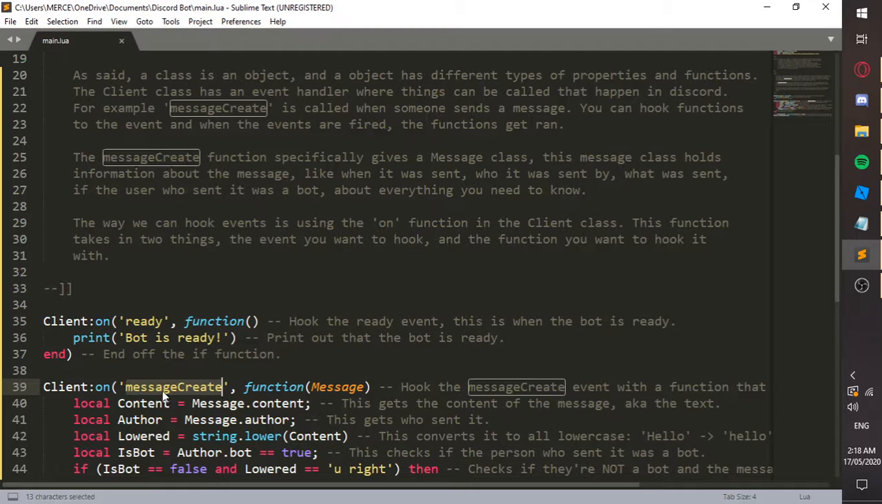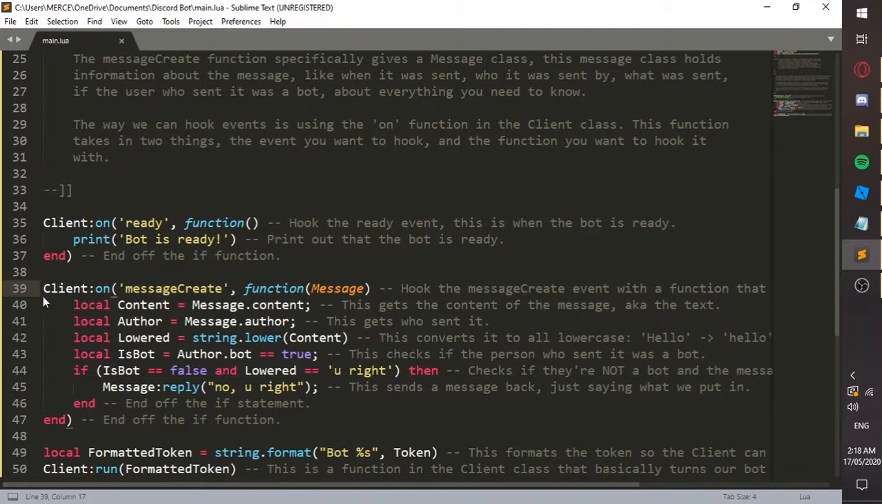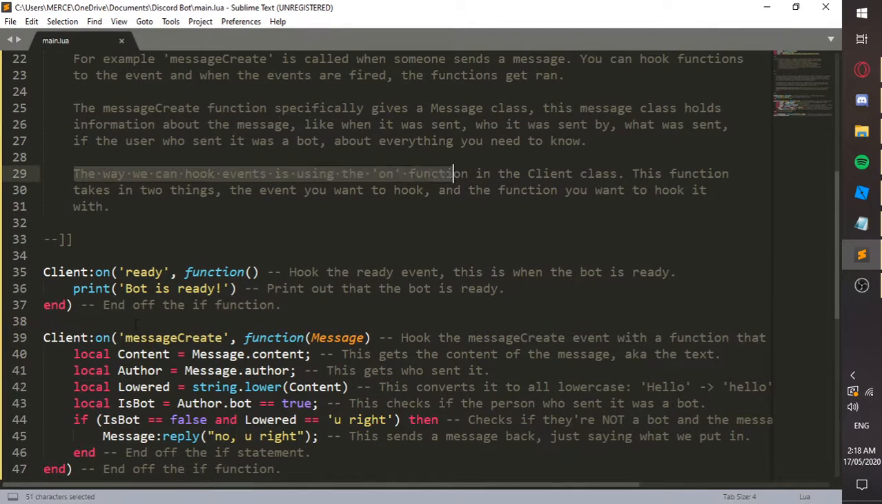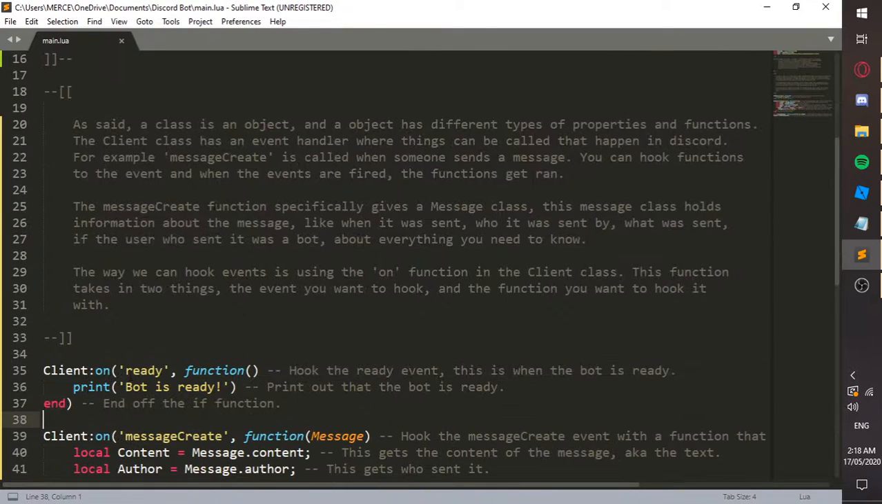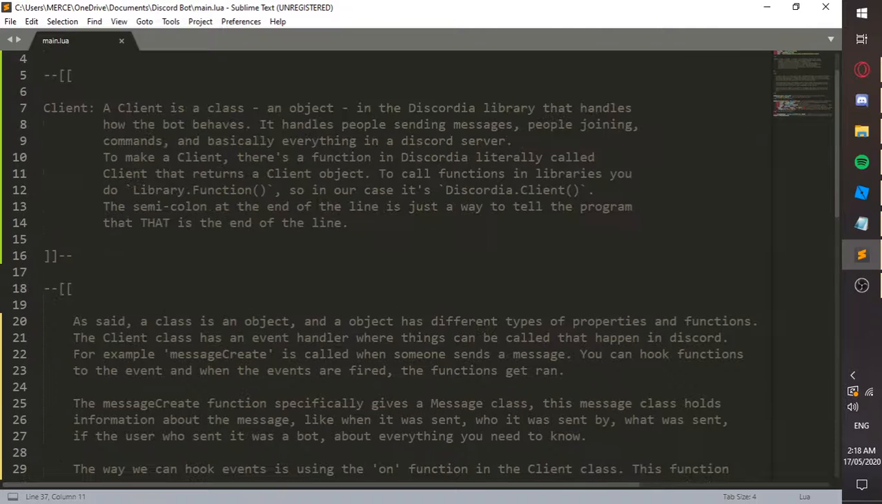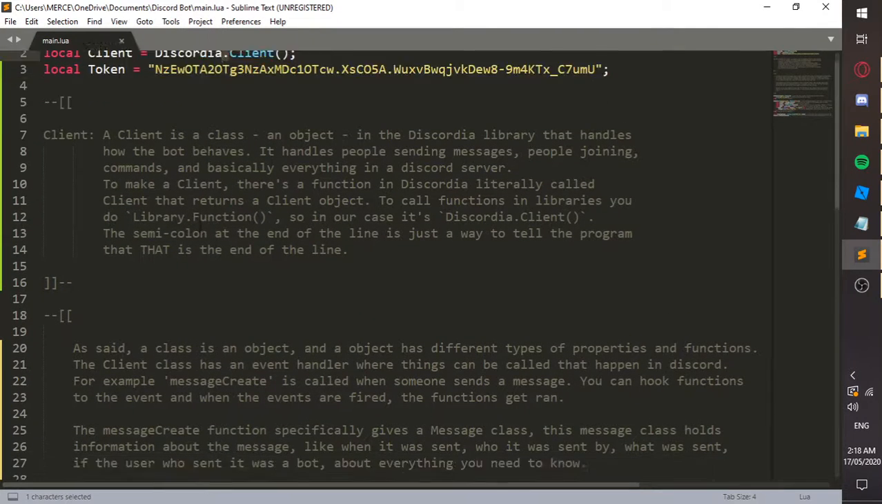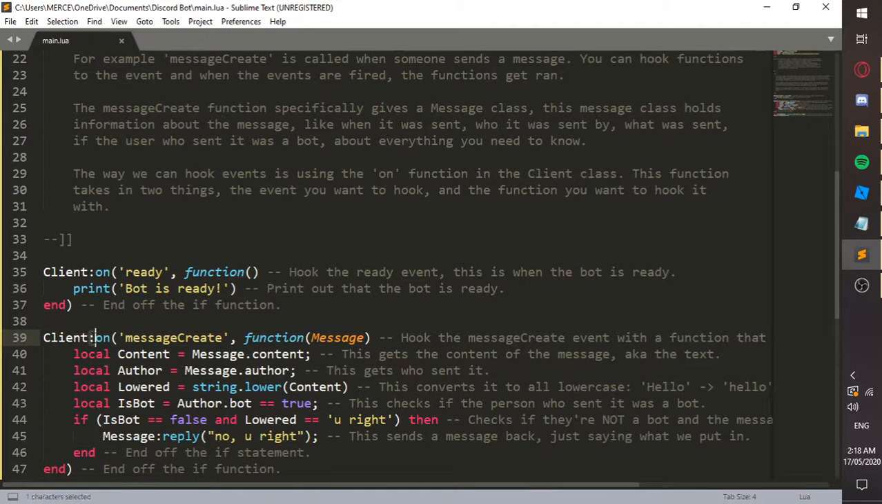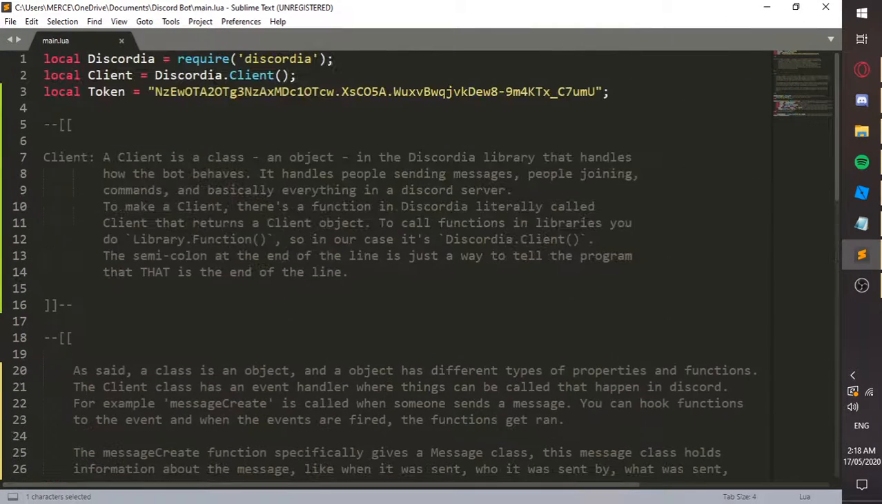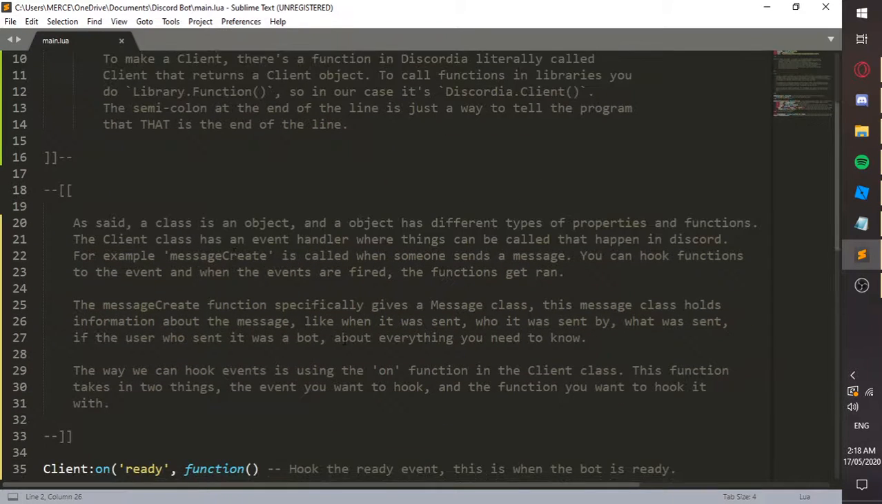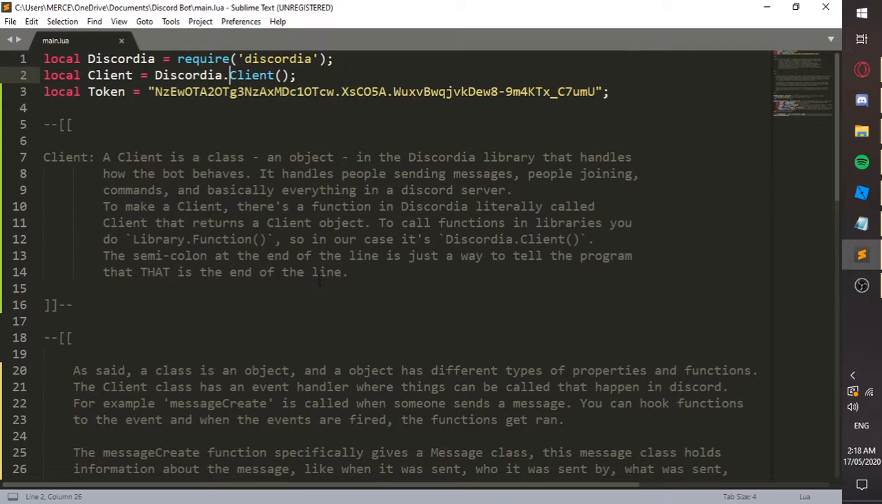You can hook it like this using the on function in the client, and you must have the colon. It's just the way classes work. You have to have it like that, but with some libraries you can have it like that. So up here we use the dot, but down here we use a colon because it's a class, and this is just a library. It's just the way we do it.